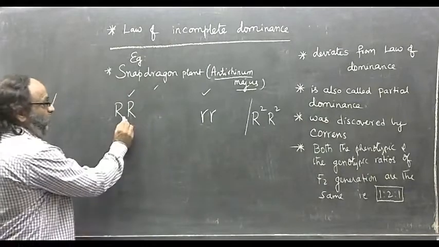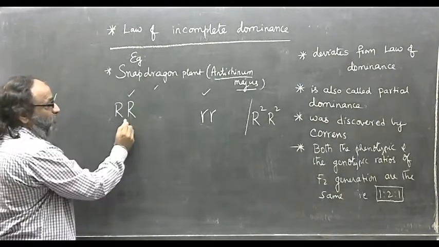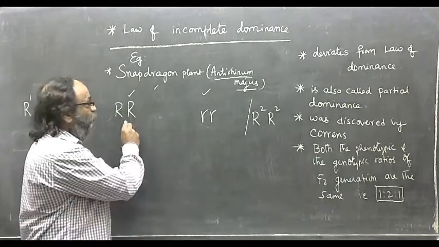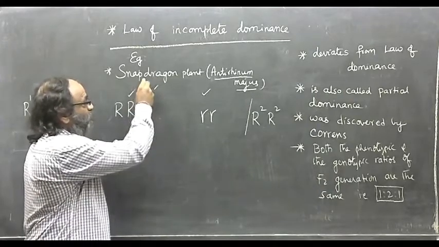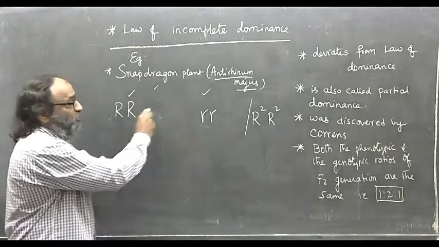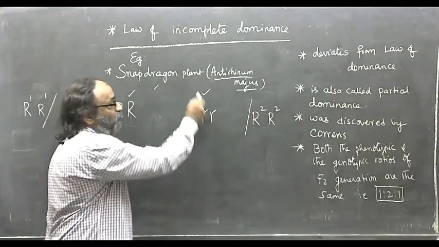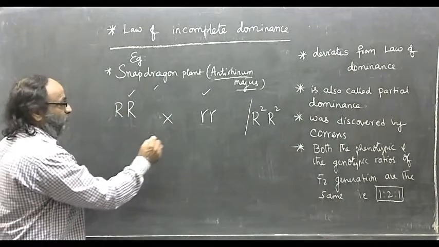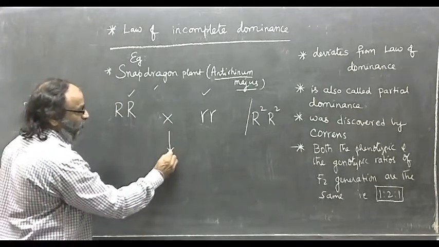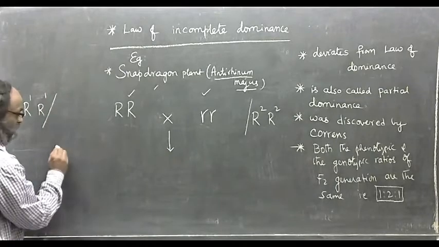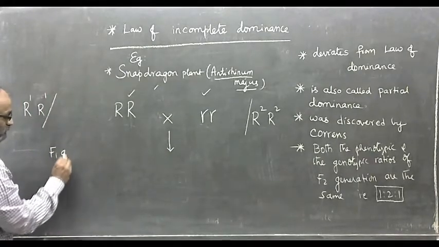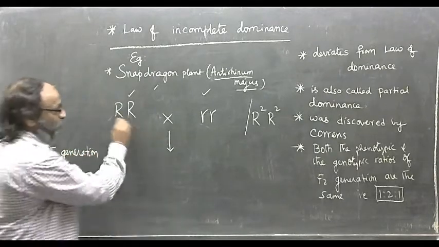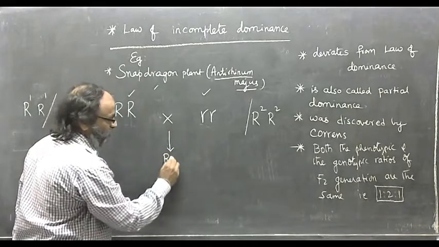Now the parental plants, snapdragon plants. One is a red flowered parental plant. A pure red flowered snapdragon parental plant is crossed with a pure white flowered snapdragon parental plant. Now the offspring of F1 generation are all heterozygous, capital R, small r.